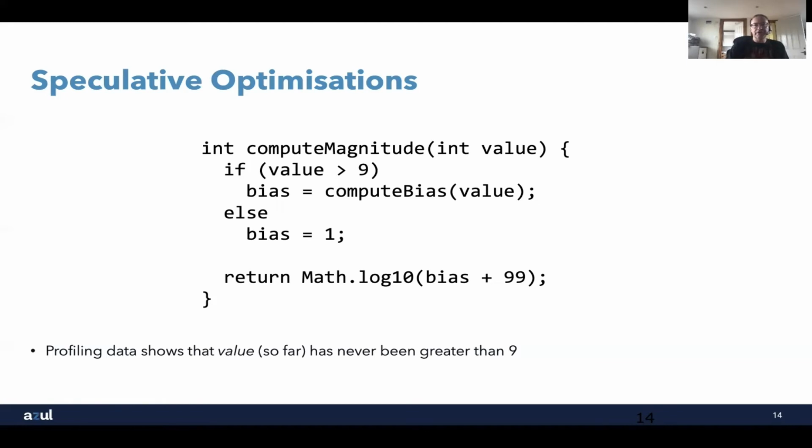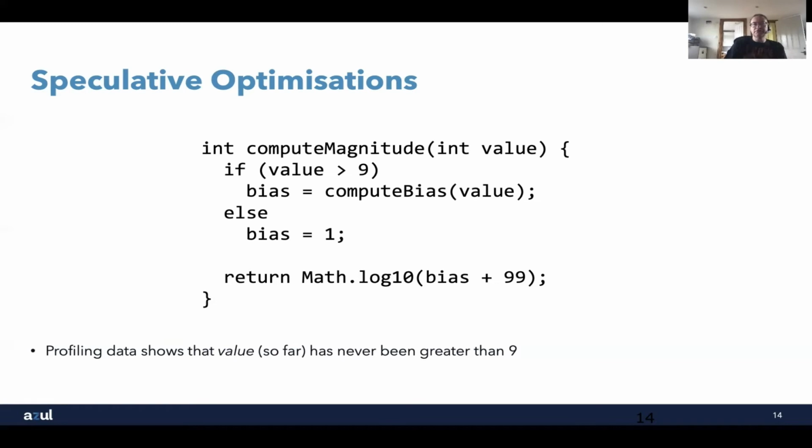In this method that I've got here, it's called computeMagnitude, and it takes a value as a parameter. Within the method, what we're doing is we're saying if the value is greater than 9, then we need to call another method called computeBias, passing value, and that will calculate the bias that we're going to use within our method. If the value is not greater than 9, then we just set the bias to be 1.